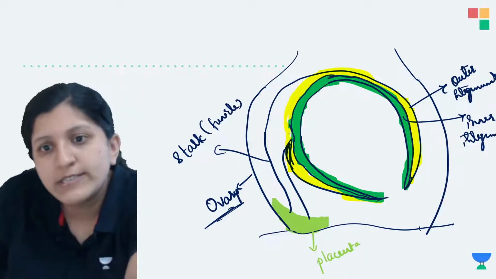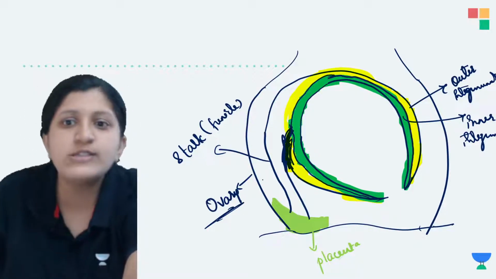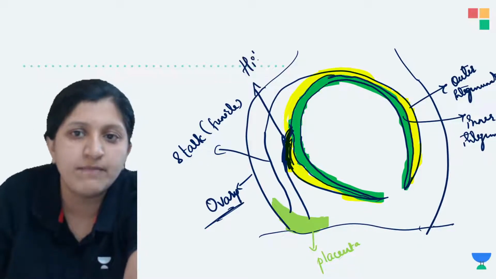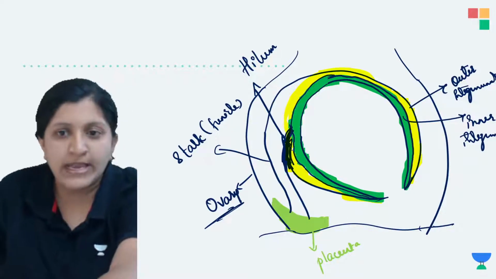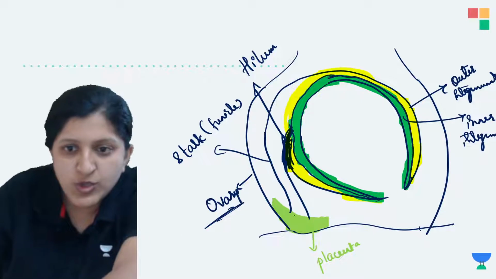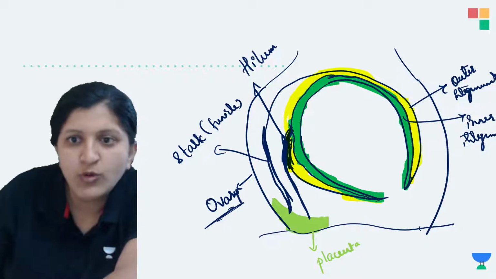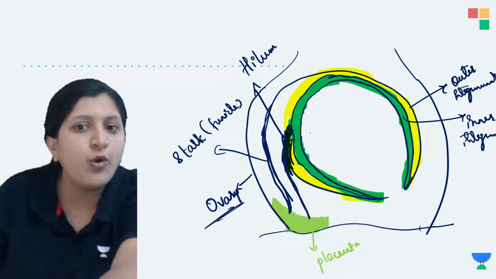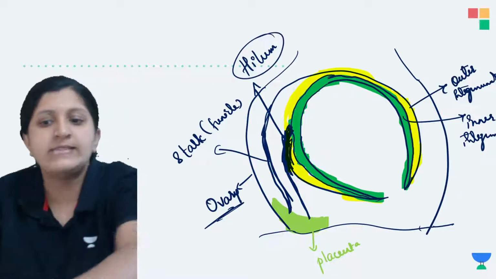Okay, and you see this common junction here where the stalk and the ovule are attached. This common junction itself can be called the hilum. So hilum is this one. So there is a formation of hilum. Now this whole part, you see this structure, there is a placenta and this is the stalk of this ovule. This is the ovule structure. There is a common junction where the ovule and the stalk are attached, and this junction is what we call the hilum.